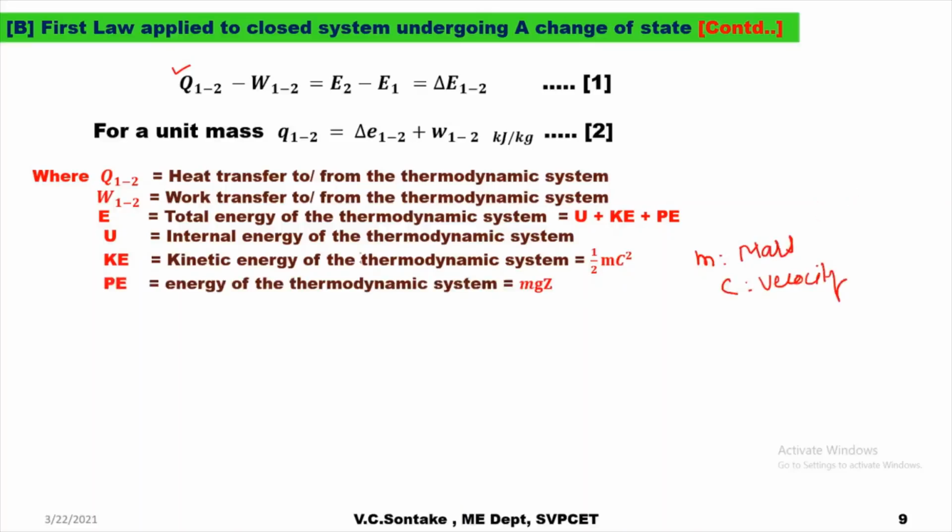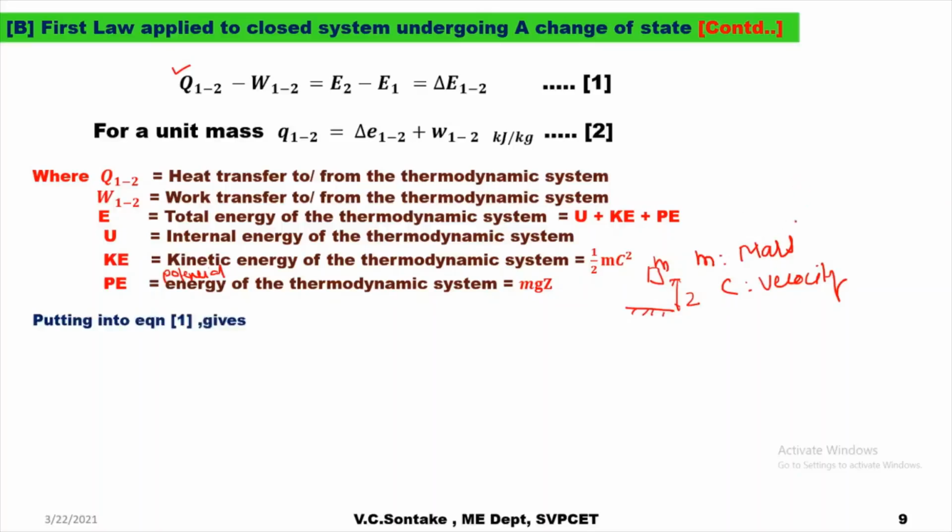PE is potential energy, and it can be given by mgz, where z is the height of mass m with respect to some datum.